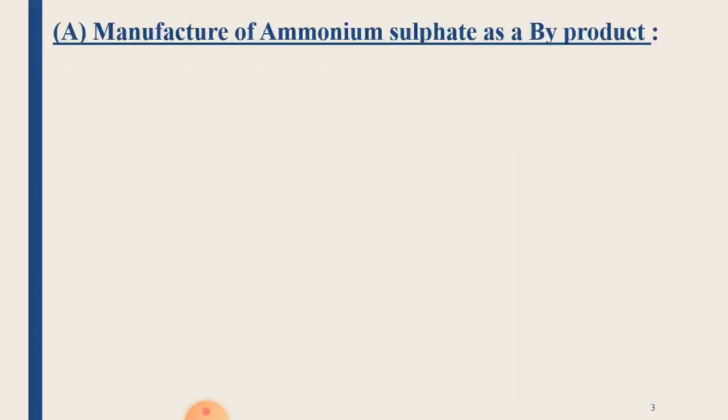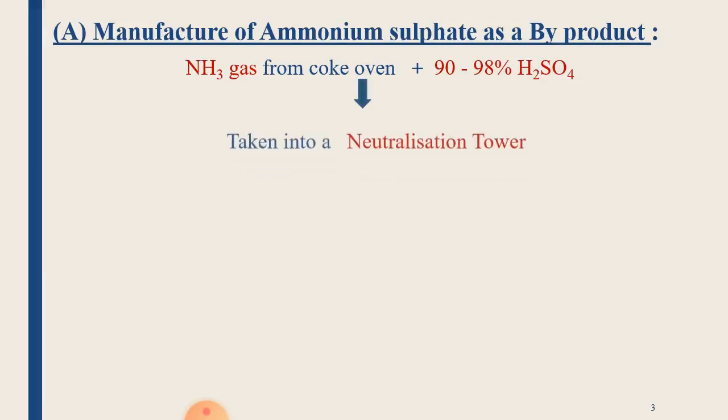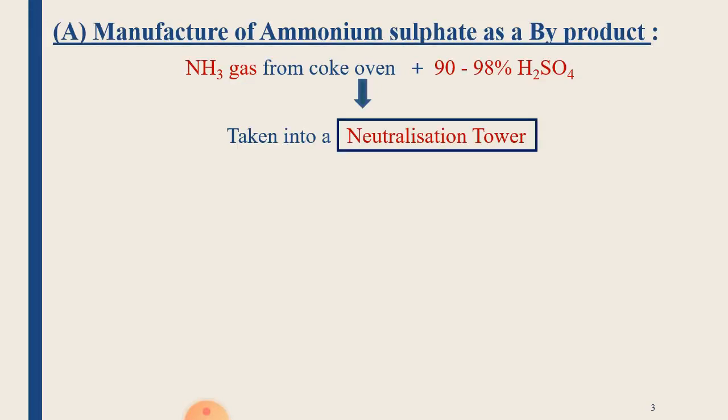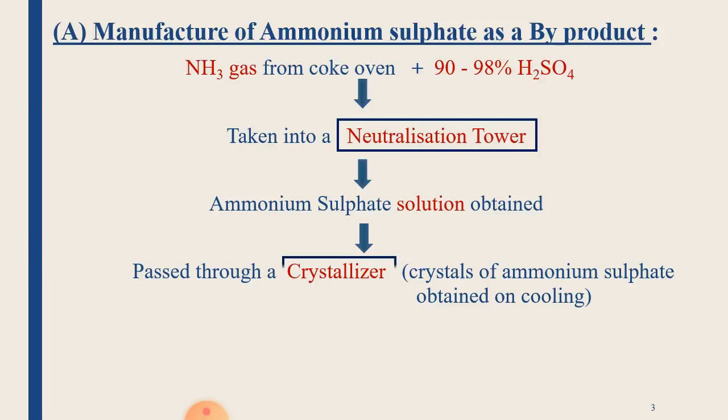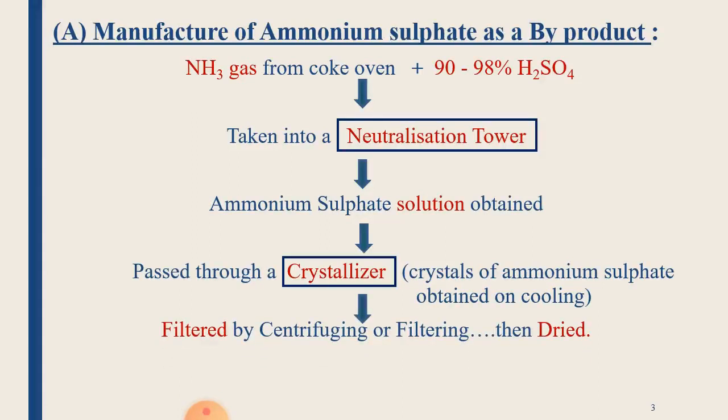So let us start with the first method, manufacturing of ammonium sulfate as a byproduct. Here, the ammonia gas from the coke oven is allowed to react with 90 to 98% sulfuric acid, which is taken into a neutralization tower. The reaction that occurs is a neutralization reaction, giving the formation of ammonium sulfate solution. This solution is then passed into a crystallizer so that it gives crystals of ammonium sulfate on cooling. After that it is filtered out by filtration or centrifugation and allowed to dry.